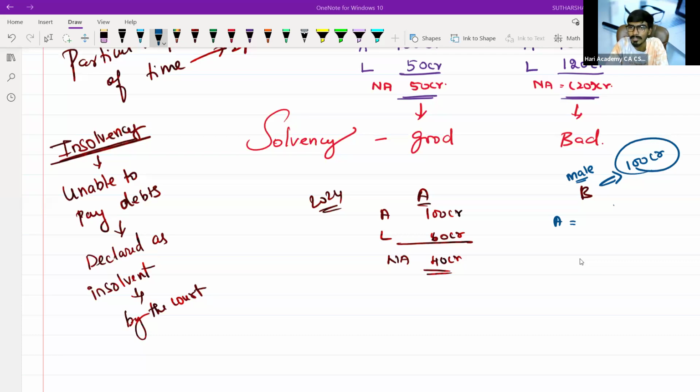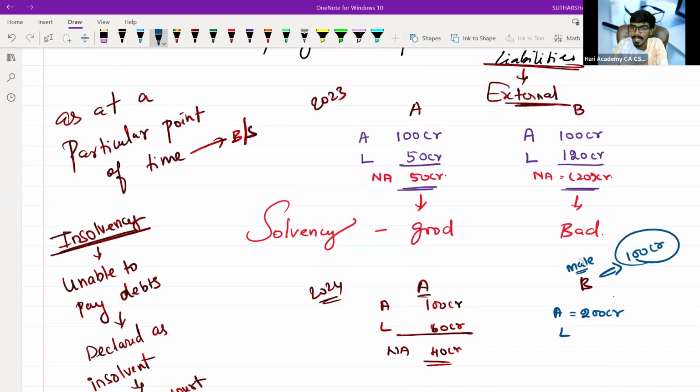Suppose B is getting married to some other person, and he is getting a donation of rupees 100 crores. Then suddenly in the next year it is increased from 100 crore to 200 crore, and the liabilities became 120. The next year he will have net assets of 20 crore. He will be more prominent than A, more good compared to A.